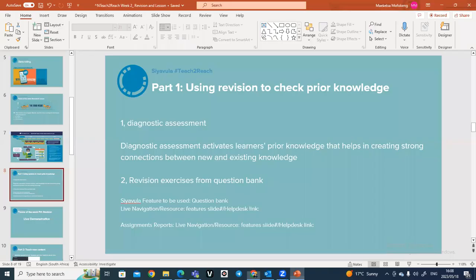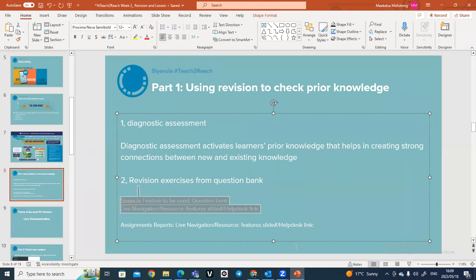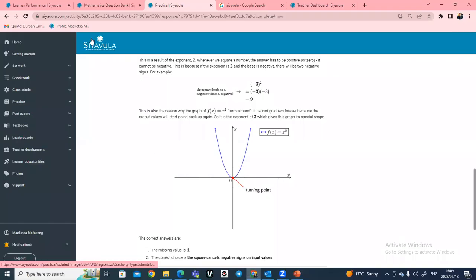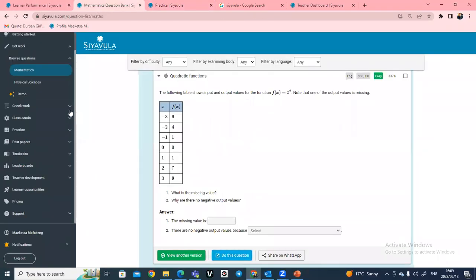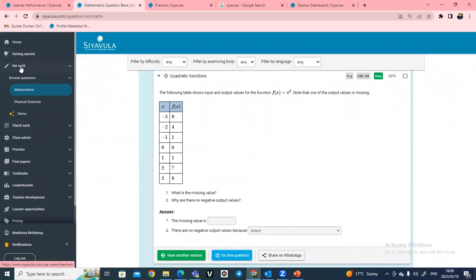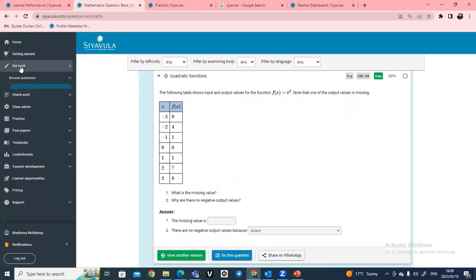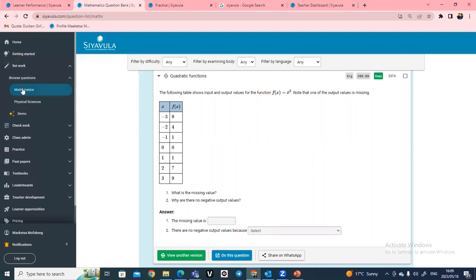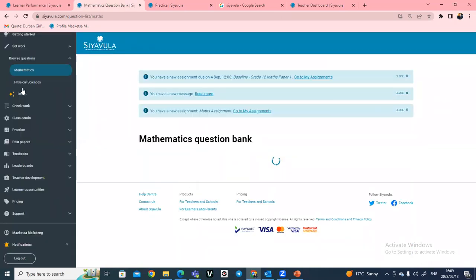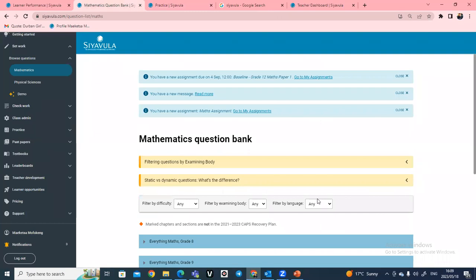And then moving on to my presentation here, the second way of activating the prior knowledge of the learners is using the revision exercises from our question bank. So I will move back to our question bank again. Remember, I'll come back here and click on the new navigation, set work, and then click on revision here. We are still on the grade 11 content on functions.